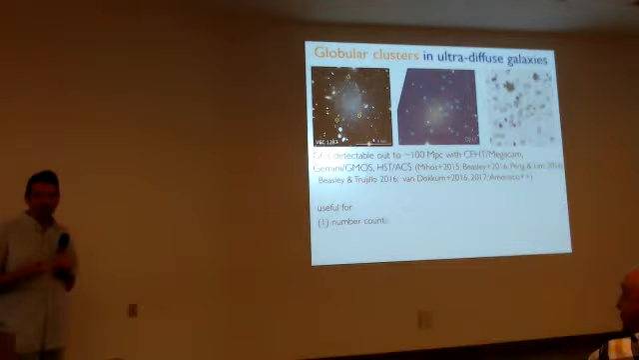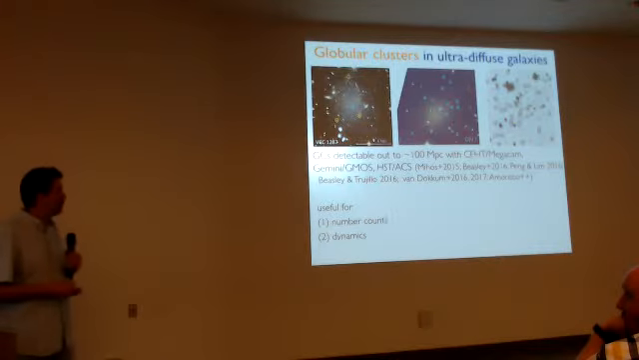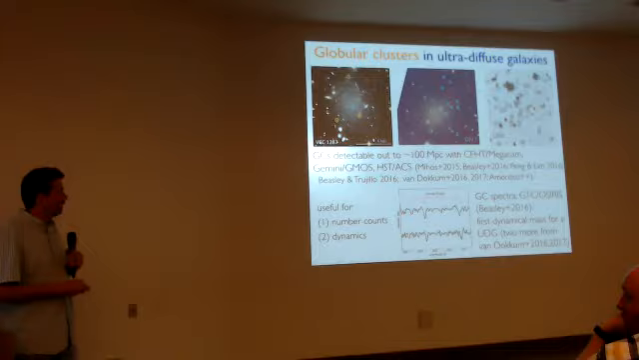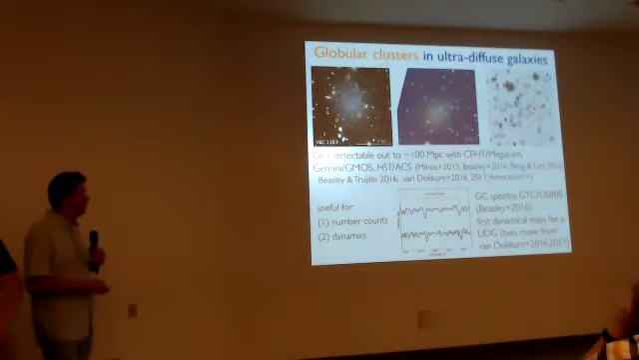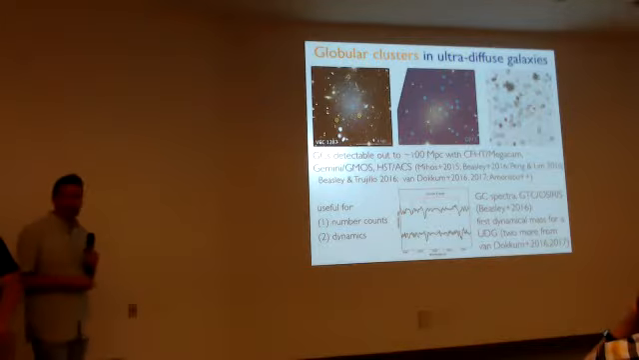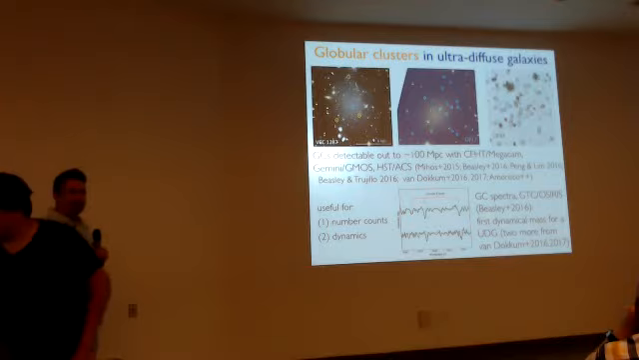And you can do things like count the number of globular clusters, and you can measure the dynamics of the galaxies by taking spectra. We've done that, and I won't talk too much about this, but we've taken spectra of globular clusters around this Virgo UDG and gotten the first dynamical mass of a UDG. Now there's a total of 3 UDGs with dynamical masses.